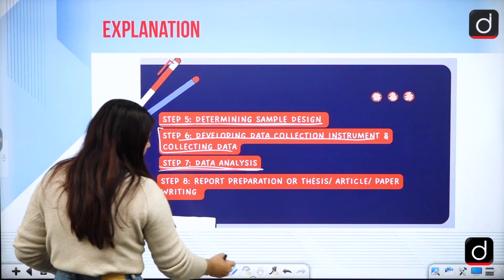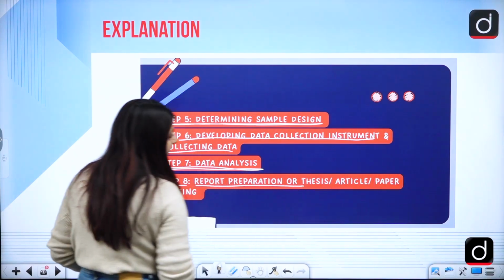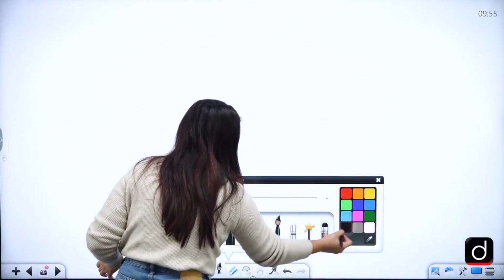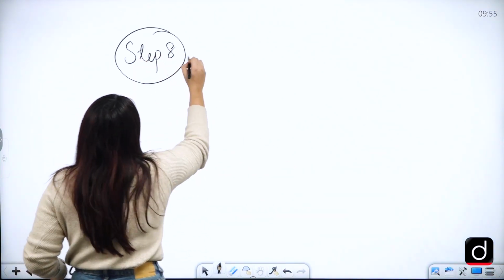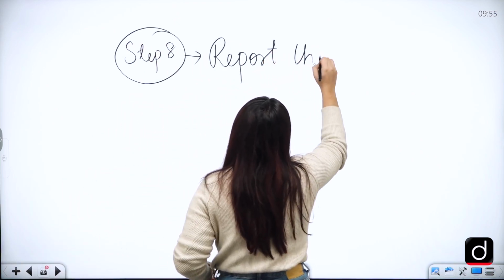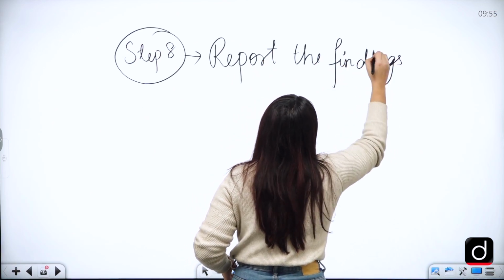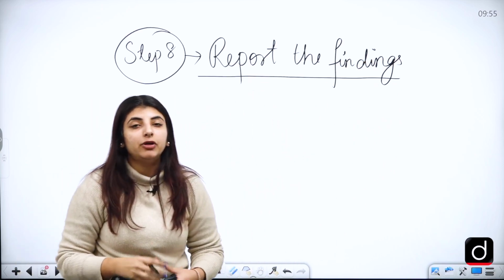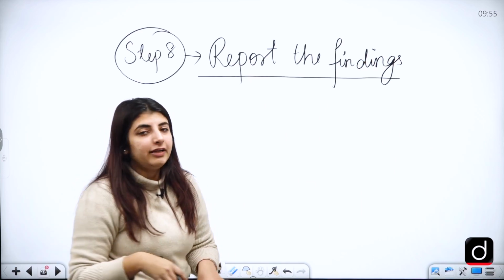Then in the last step, report preparation or thesis, article or paper writing. So in the last step, what are you going to do? You are going to simply report the findings of your research. And this is a step where, as we have talked about, research ethics are really important, because you cannot report the findings in a negative manner or according to what you believe, right?